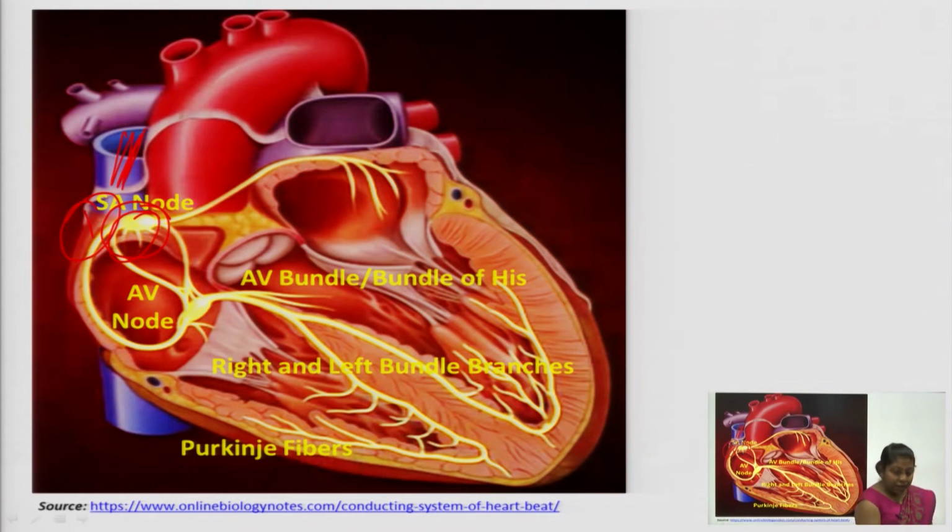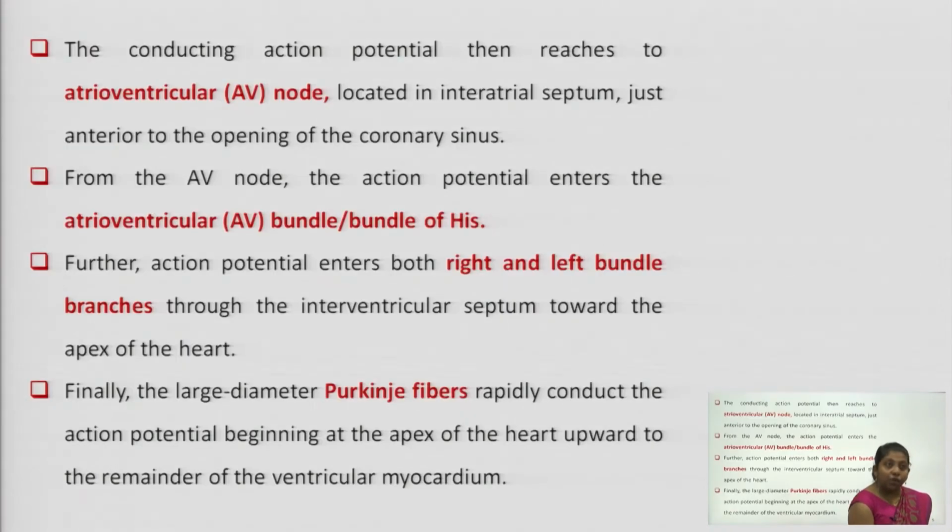Once your SA node is depolarized, the conduction process is carried forward to the AV node, which is just below the SA node, present at the interatrial septum, the septum in between your right and left atria.